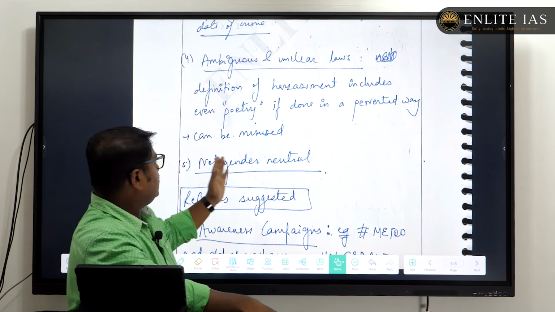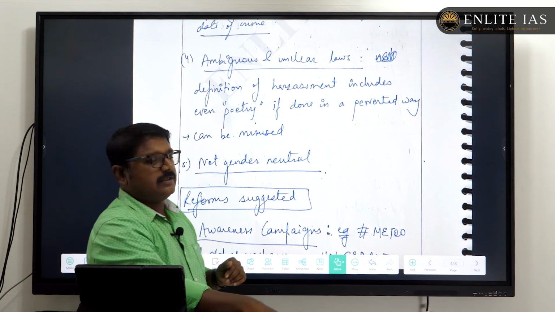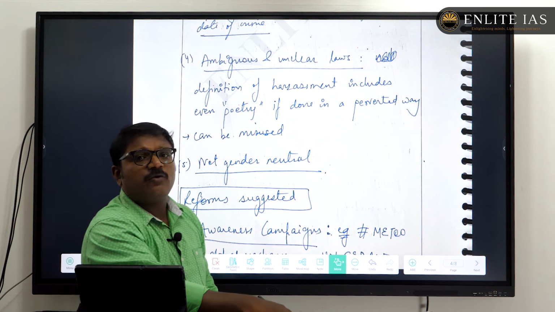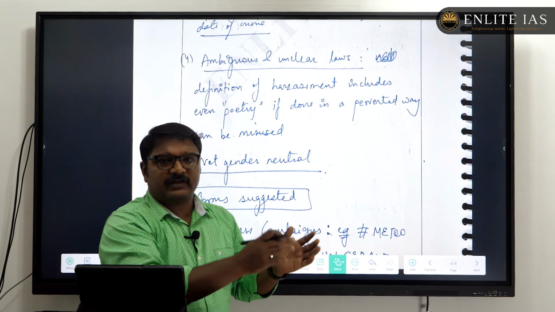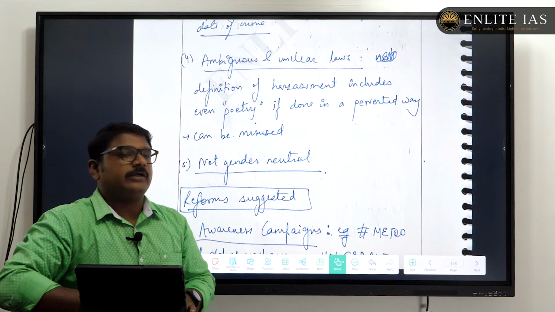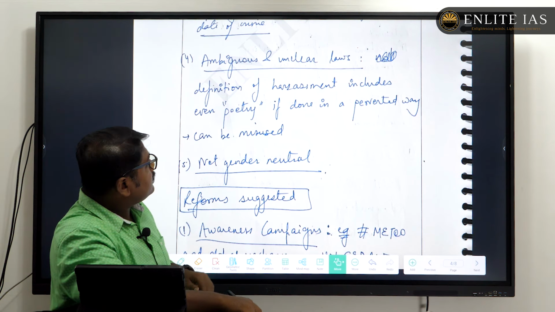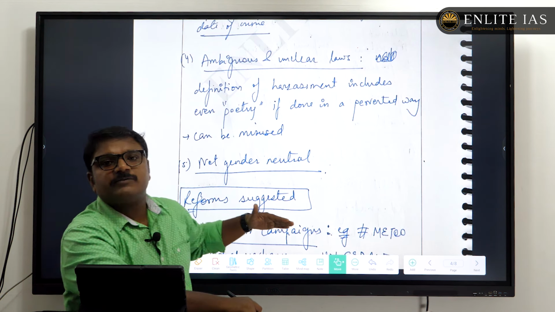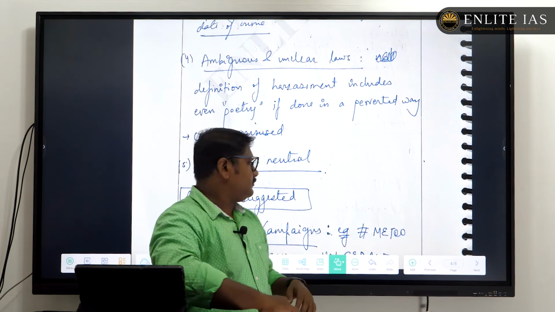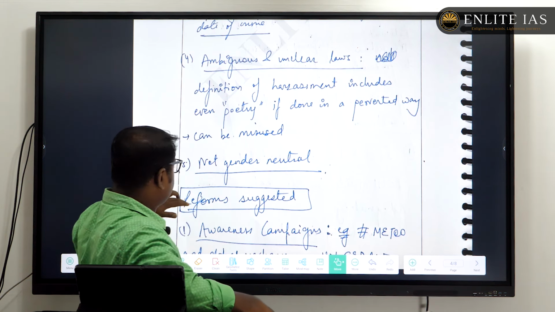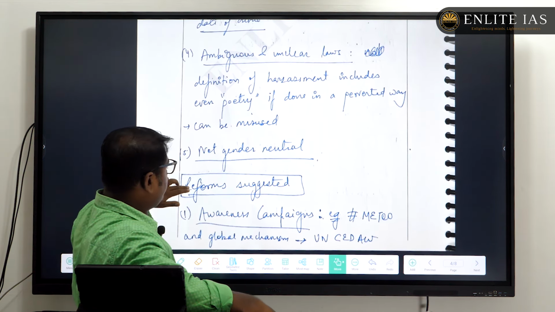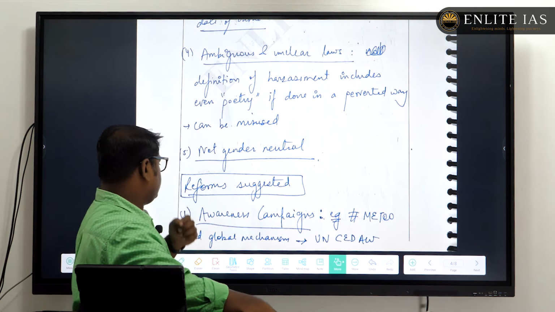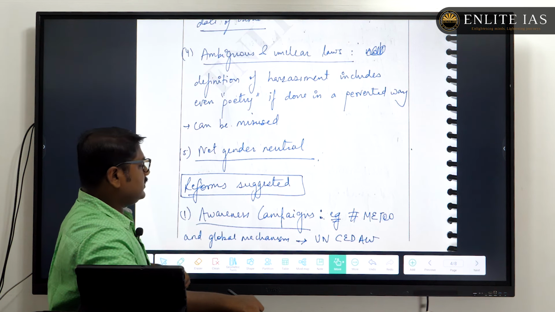So the normal issues associated with the women's protection mechanisms are that they are not gender neutral at all, and you can also give some examples in that too, because examples also authenticate your viewpoints. Such points have to be given, and then coming to the third part, that is the reform suggested.